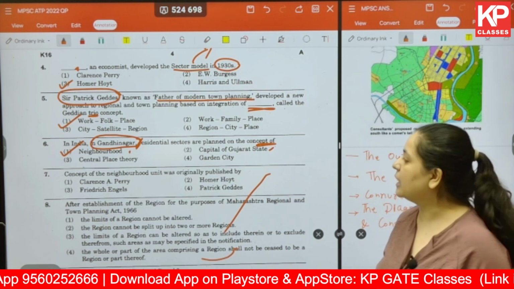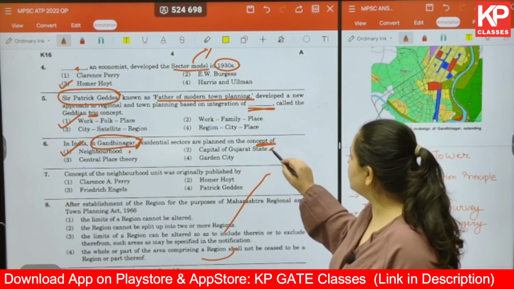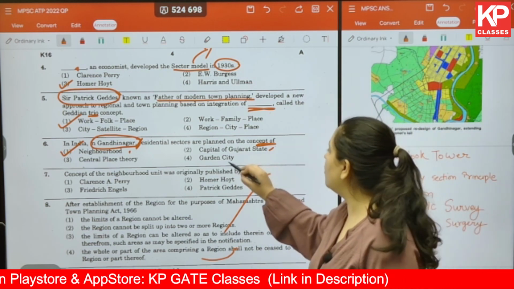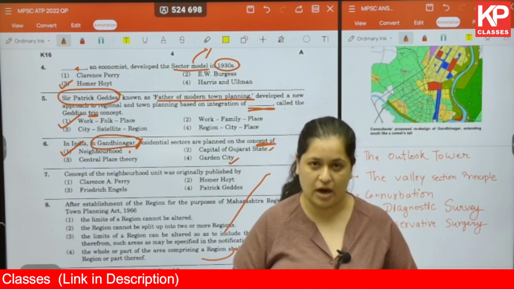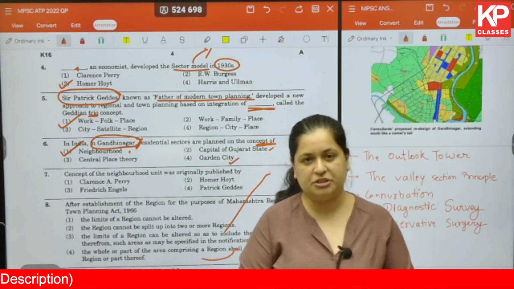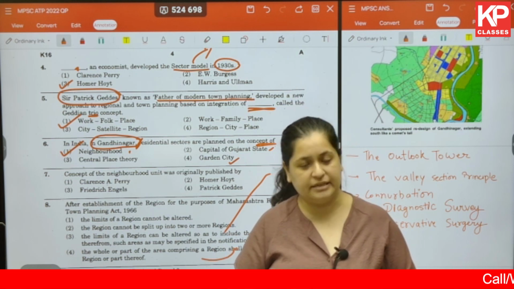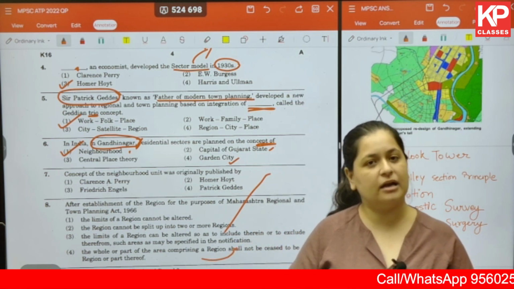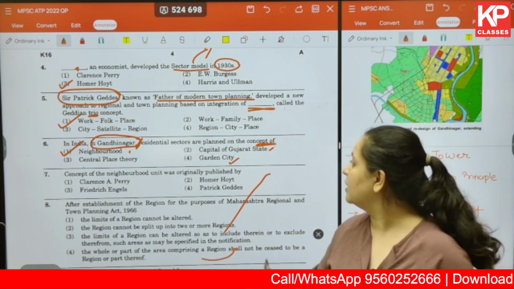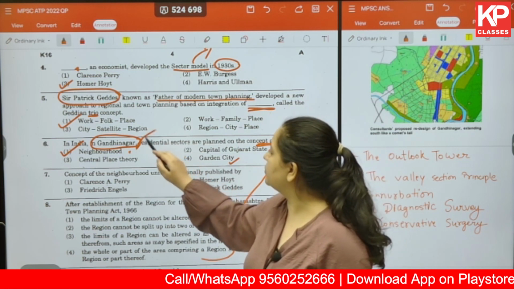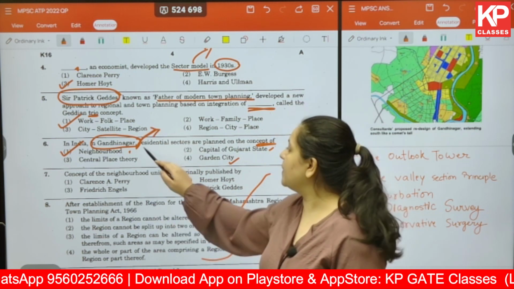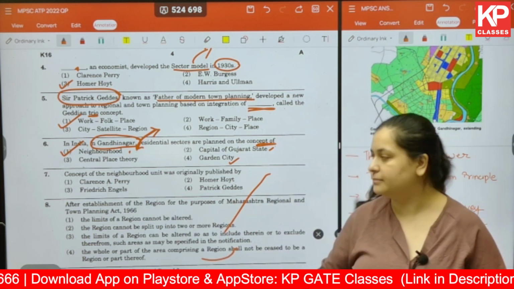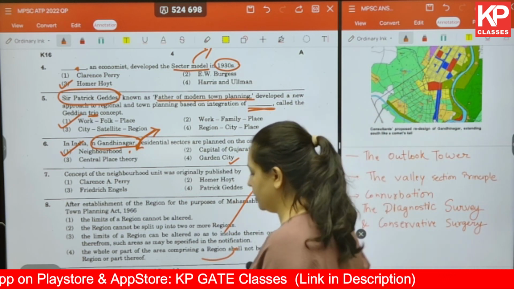Now let us look at the other options as well. Capital city of Gujarat we've already discussed. What about garden city? So who gave the concept of garden city? Question number 1. Question number 2, are there any cities based on the garden city concept? And the third question that you can look into is, who planned Gandhinagar? So the planners of Gandhinagar are, let me write it down over here.